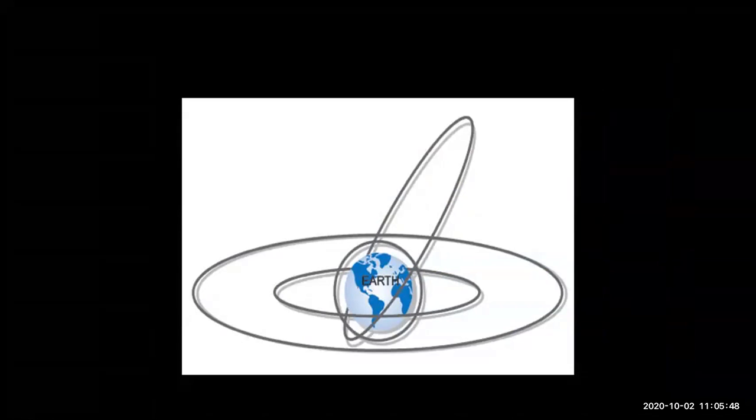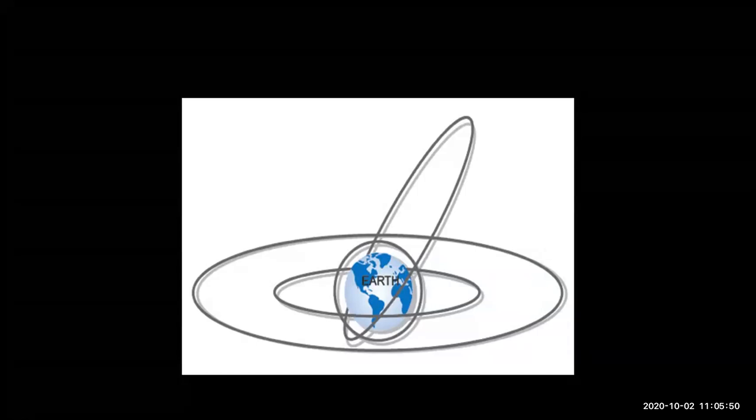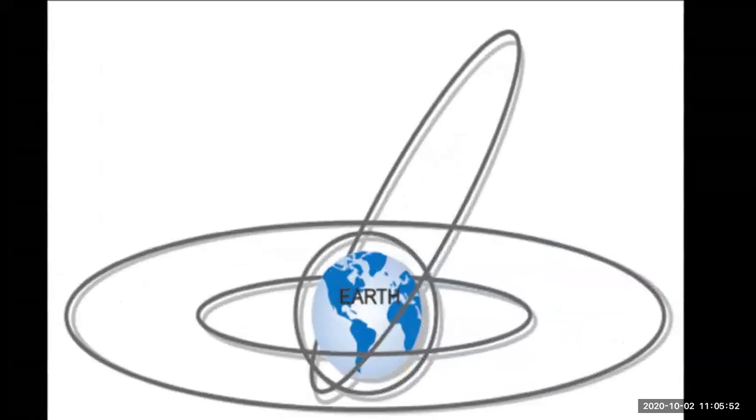The function of a satellite decides its orbit. The orbit can be circular or elliptical in shape, as shown in my PPT. The orbital plane of a satellite can be the equatorial plane of the Earth or a plane at an angle to the equatorial plane.